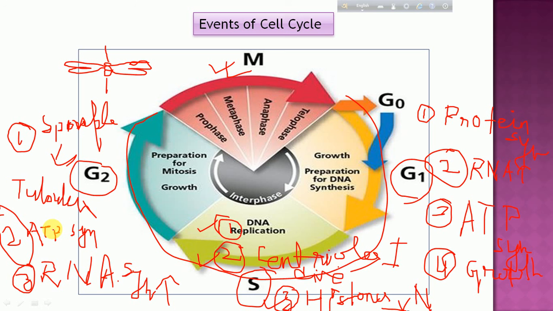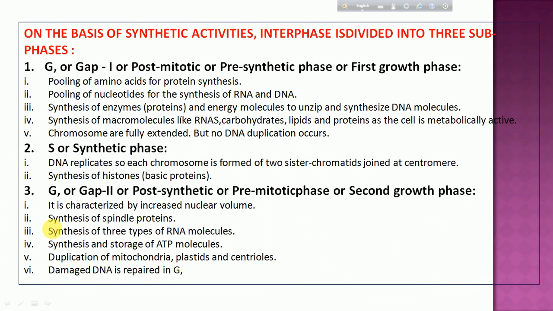So this is what happens in all the phases of interphase. Here you get all the points: what happens during G1 or gap 1 phase, S phase, that is the synthetic phase, why synthetic, because synthesis takes place, and then G2 phase.